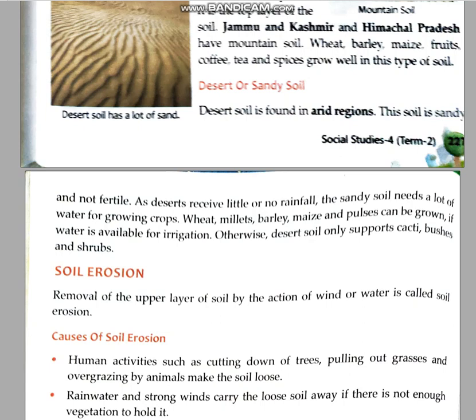Up till now, we have discussed the different kinds of soil. The first one is alluvial soil, then black soil, red soil, laterite soil, and mountain soil. Today I will discuss desert or sandy soil. Now children, as the name indicates, where will we find desert or sandy soil? Of course, in the desert region only.